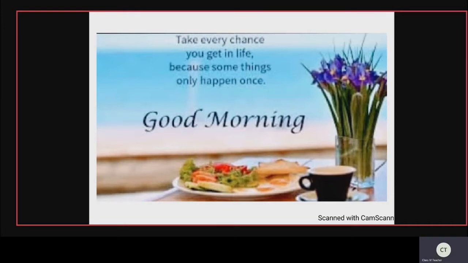Let us take every chance to get into life, because something only happened once.